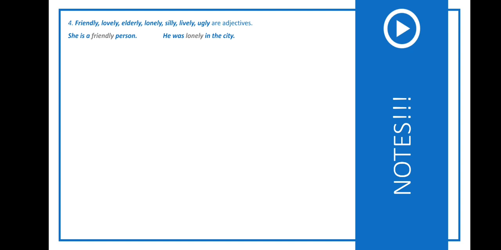As you can see from these examples, they describe nouns. So we can use in a, one of these adjectives plus way, to give the meaning of the adverb. For example, he spoke to me in a friendly way. We don't say he spoke to me friendly.